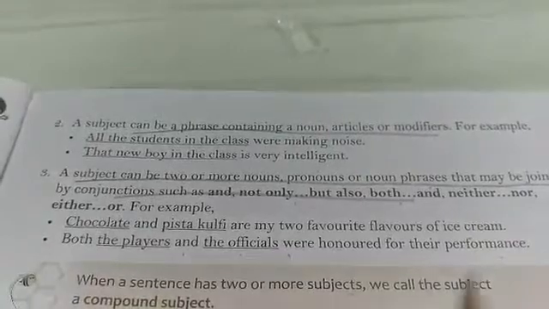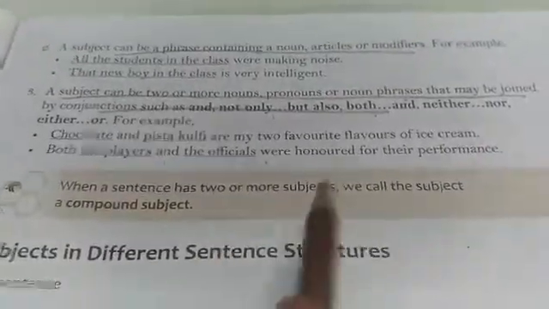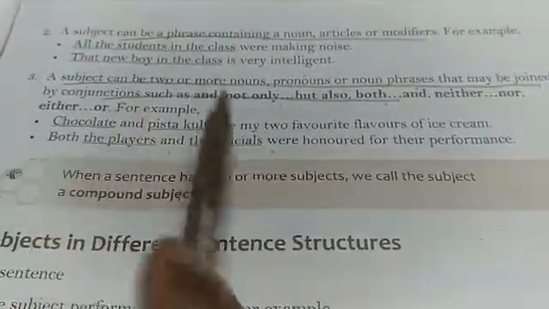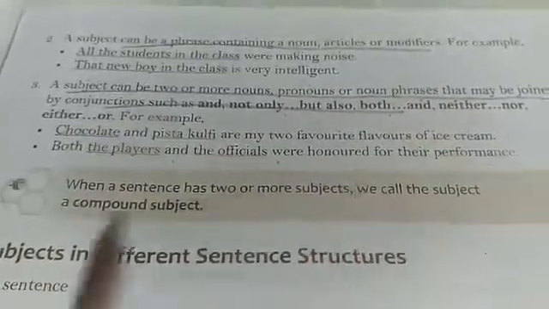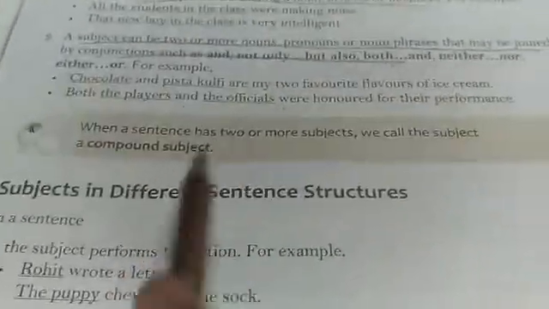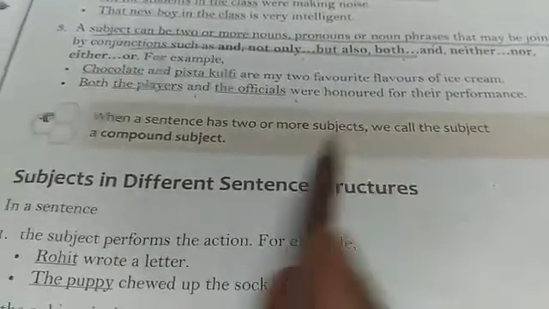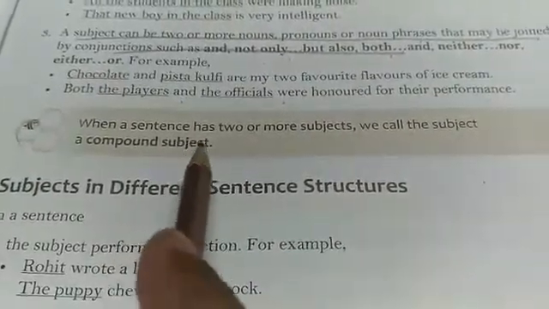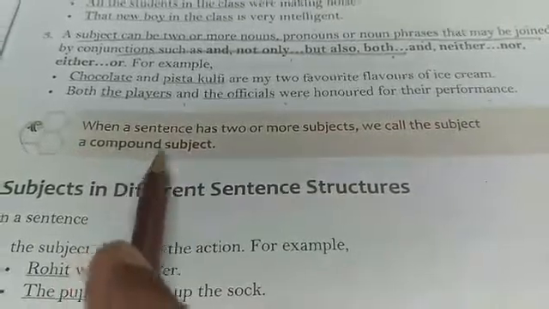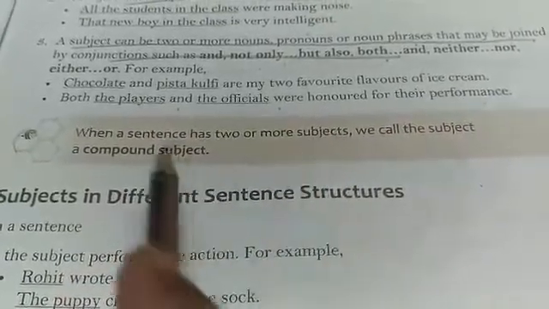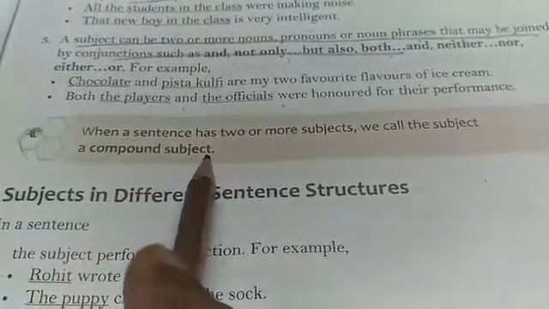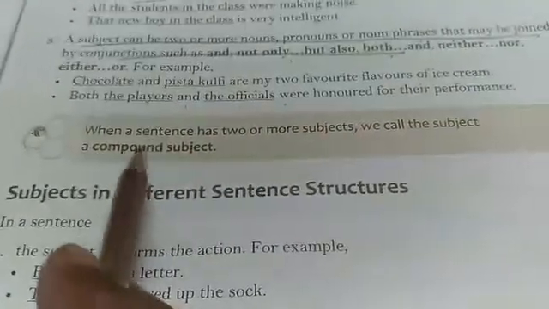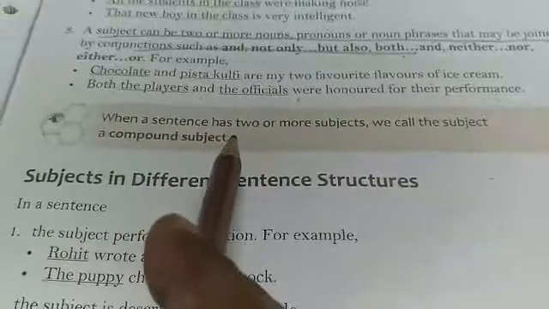So it contains two nouns that may be joined with a conjunction such as but, both, neither, etc. When a sentence has two or more subjects, we call it a compound subject. You have heard the word compound words? Compound words are words that are made up of joining two individual words. So a compound subject is also like that. It is made up of two or more subjects.